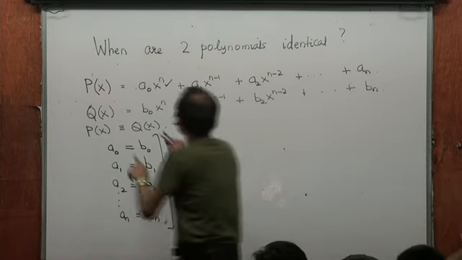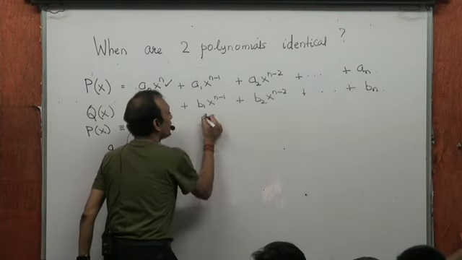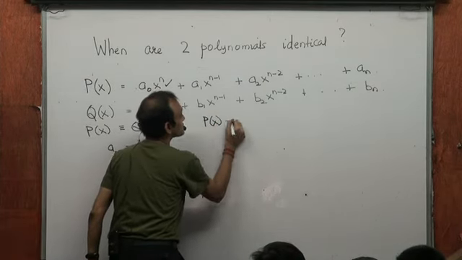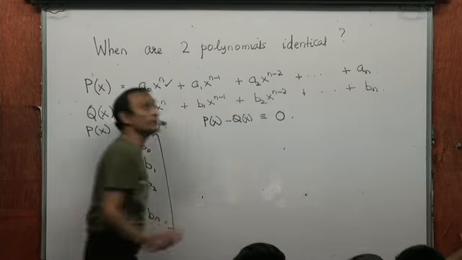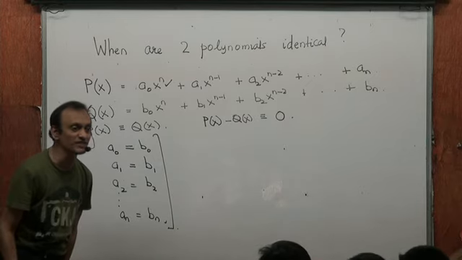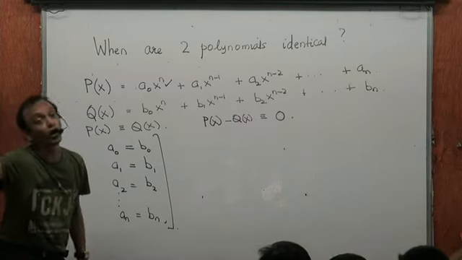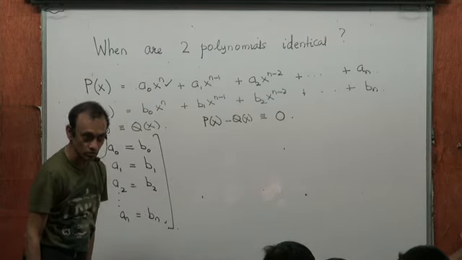Now, if p(x) is identically equal to q(x), then p(x) minus q(x) will be identically equal to 0. That means it will be 0 for all values of x. p(x) minus q(x) will be 0, not for some values of x, but for all values of x. That is what is meant by identically equal to 0. You know what I'm saying?